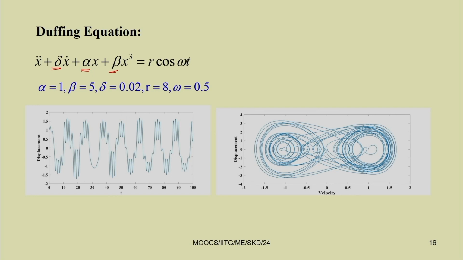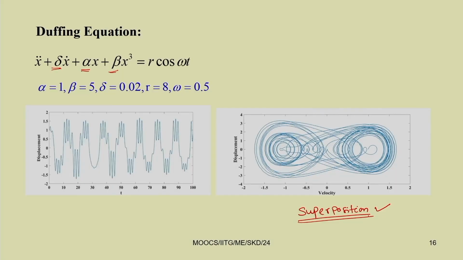In this case, you can see by changing the system parameter, you are getting a chaotic response. That is why you can say that nonlinear systems generally do not obey the superposition rule. By changing slightly the system parameter, you can have different types of response. It may be a fixed point, periodic, quasi periodic or chaotic response. You cannot predict what will happen to the response at the next moment when you are studying a nonlinear system.